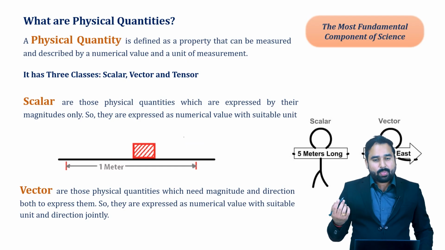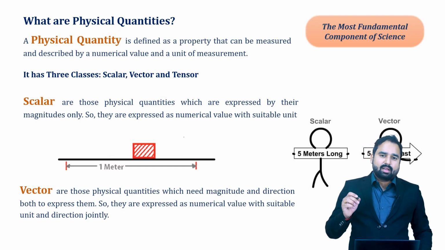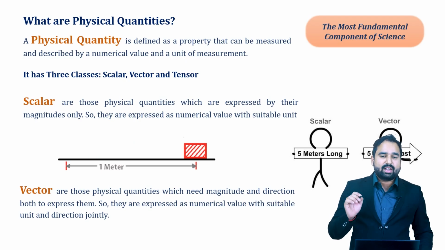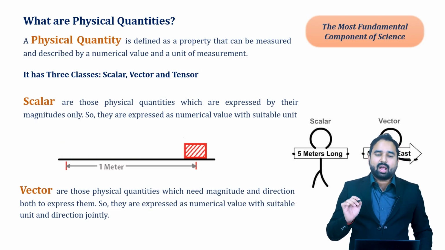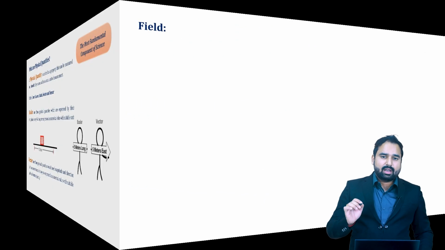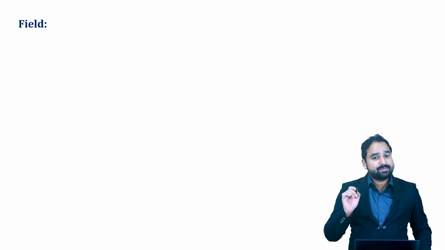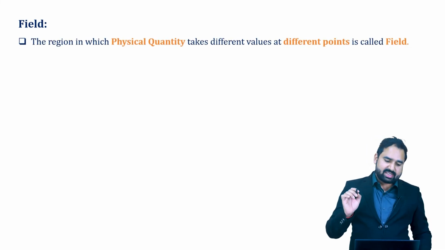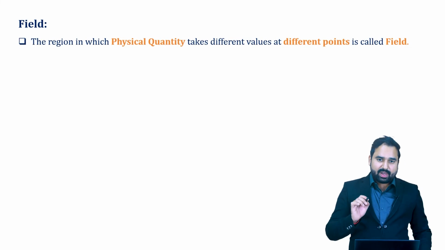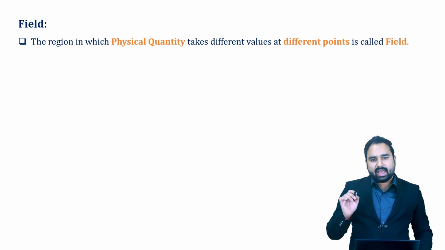Let's move ahead. Now we are going to talk about the fields associated with them. But here we need to understand what we know about the field or how we are going to define the field. So let us talk about what is field. Here we have a basic definition: the region in which a physical quantity takes different values at different points is called a field.